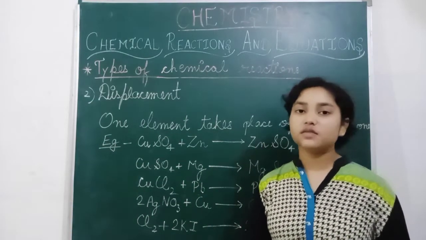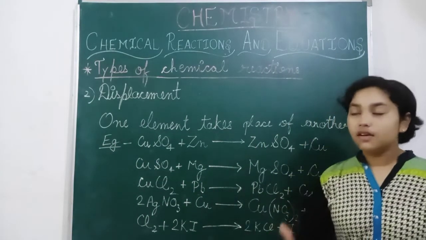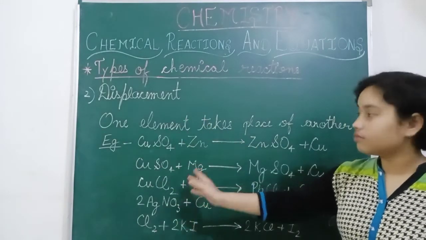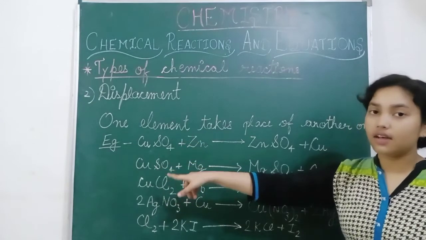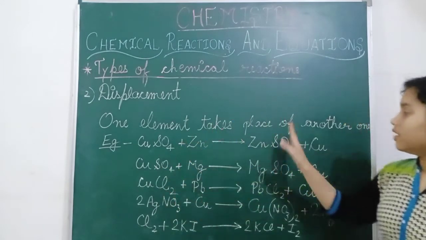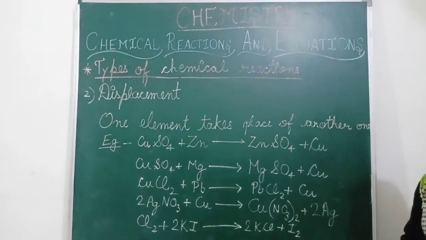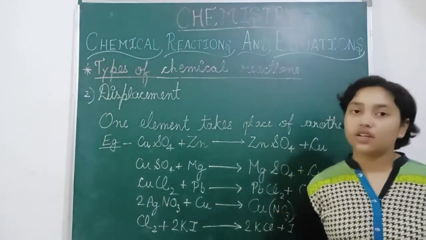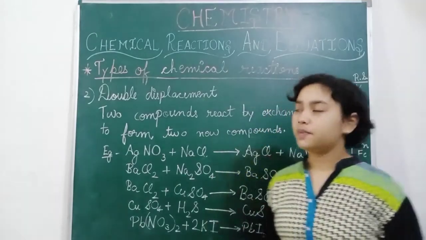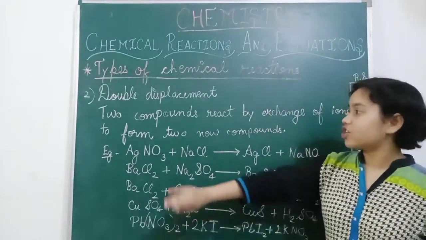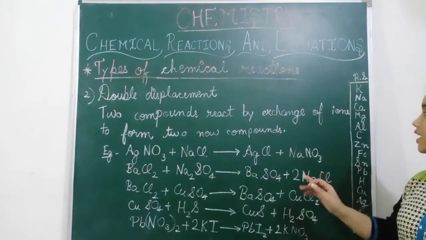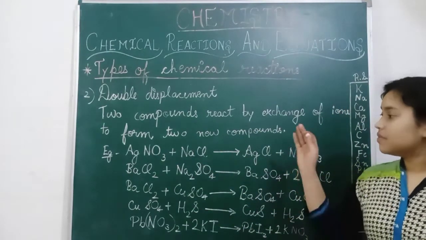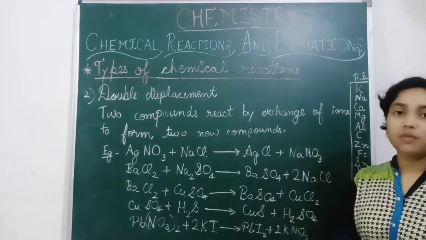But double displacement is just double, because here this one is also reacting with that SO4, and here also some reactions are taking place. So now we will move to double displacement reaction. A double displacement reaction is a reaction in which two compounds react by exchange of ions to form two new compounds. It means double displacement is taking place in this.